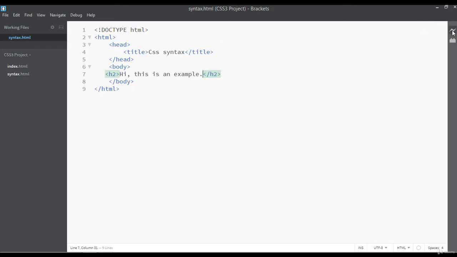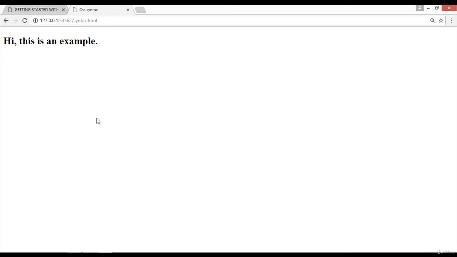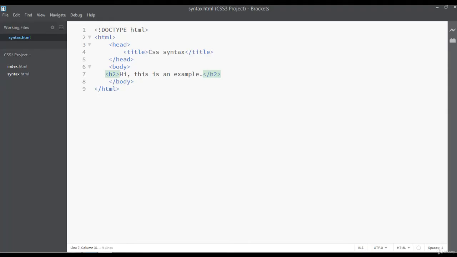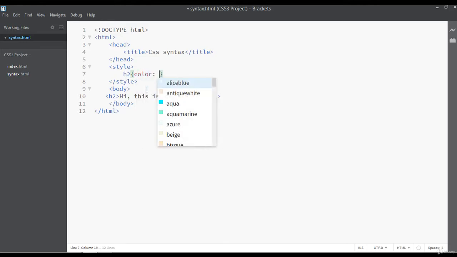You can just click on this icon on the top right corner to see the live preview here. You can see, hi, this is an example. So now I want to just open the CSS style tag here, and I want to select the heading 2 and these curly braces. I want to change the color of this heading. For example, I want a blue color for this one.